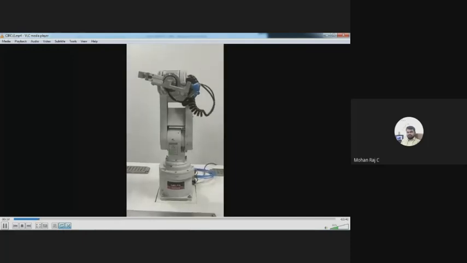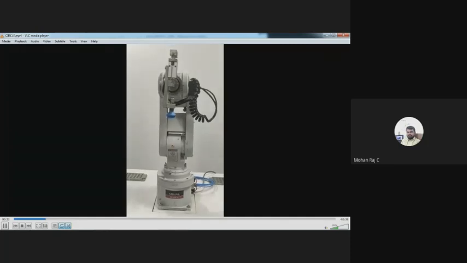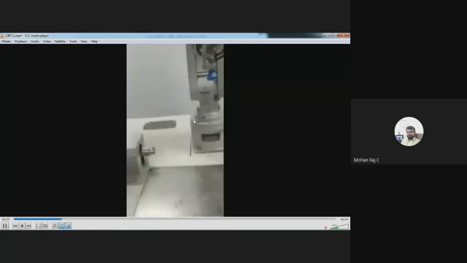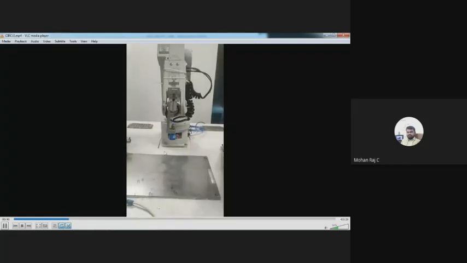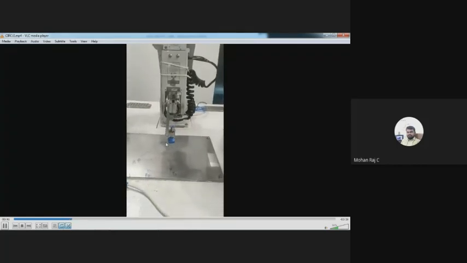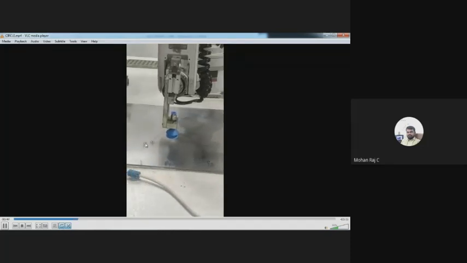So put the robot in jogging mode. Now the robot is operated in jogging mode. So here I am specifying the point. So this is my point P1. You have to move the robot to this particular point so that it will take the correct position. So this is my P1 point.